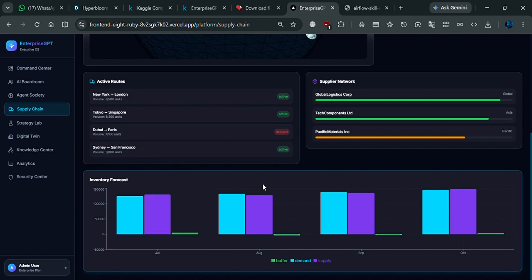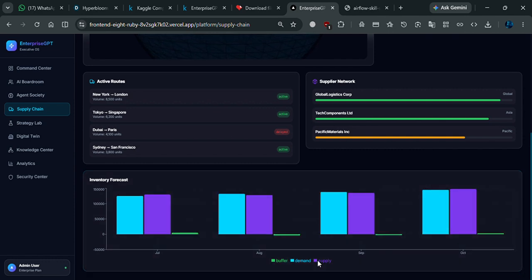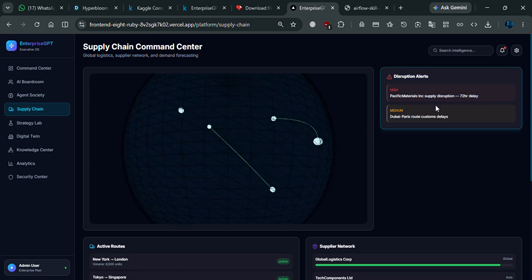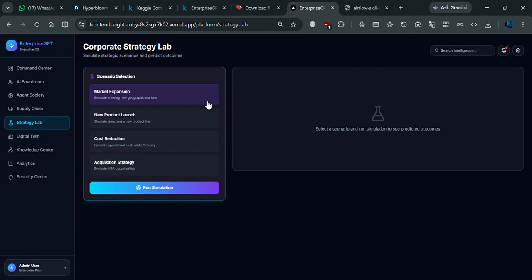It generates standard graphs for easy understanding, and it shows a disruption alert: Pacific Materials Company supply disruption, 72 hours delay.